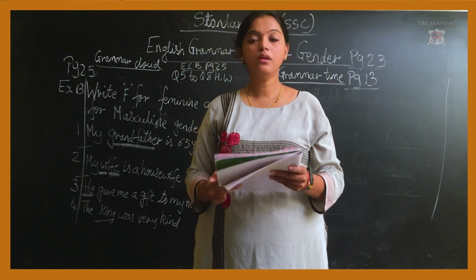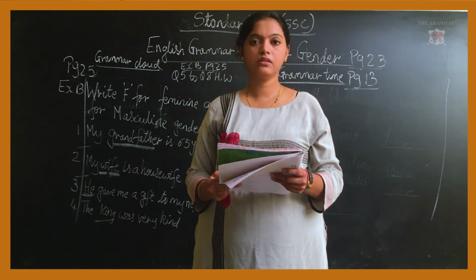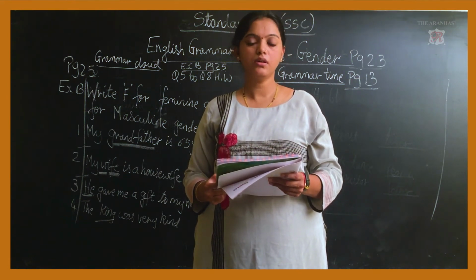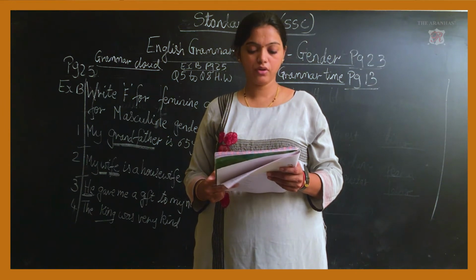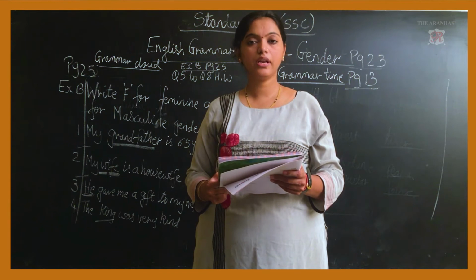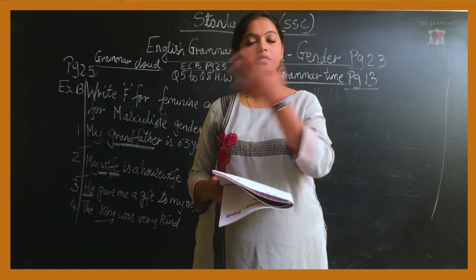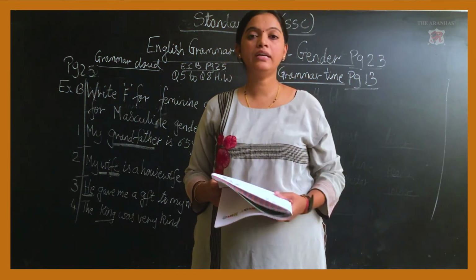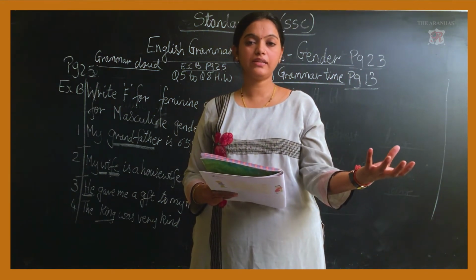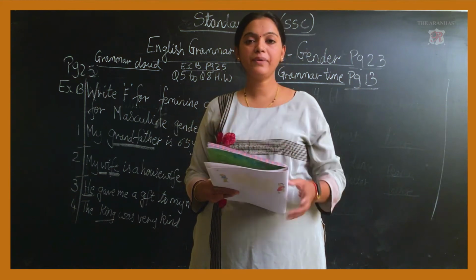Example: baby, guest, child, friend, monitor, visitor, parent, relative, cook, principal, teacher, student, neighbor, and coach. Looking at these words, you cannot identify whether it is a masculine gender or a feminine gender.